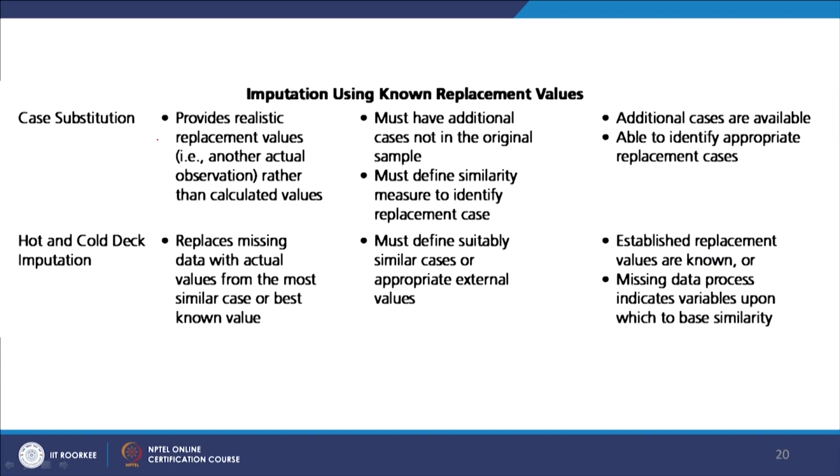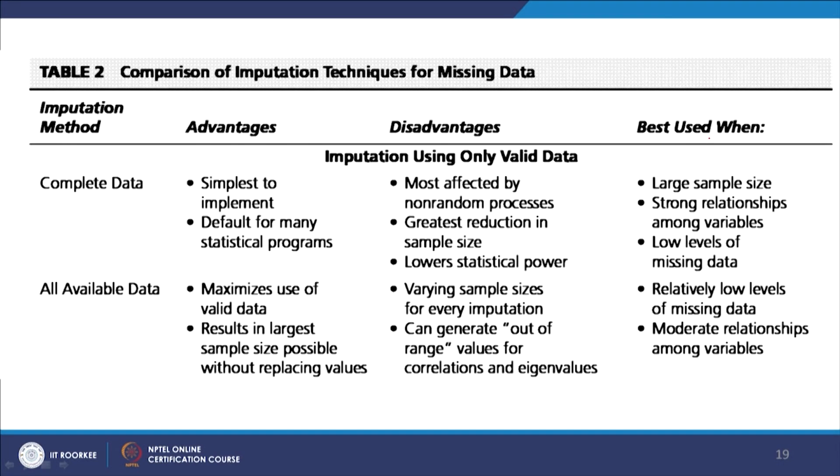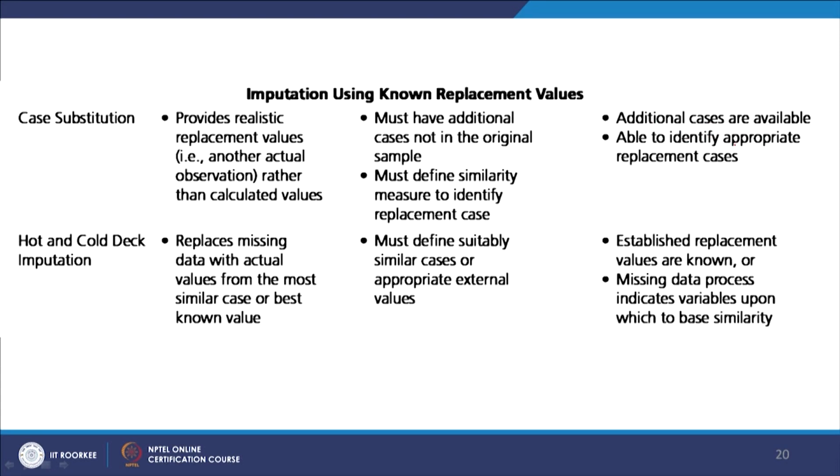Case substitution, for example, provides a realistic replacement value. You have replaced the case itself, but the disadvantage is that you have to have additional inventory, additional cases, which is not there in the original sample. So it is best used when additional cases are available and you are able to identify appropriate replacement cases. Hot deck similarly replaces missing data with actual values from the most similar cases. This is a good advantage, but the disadvantage is that you must define suitably similar cases.